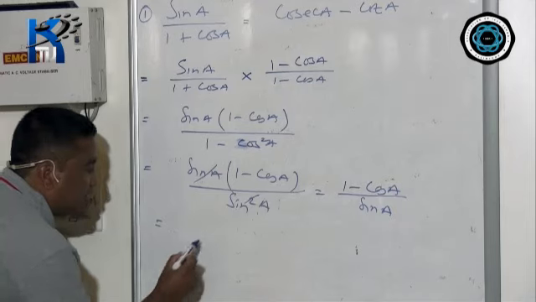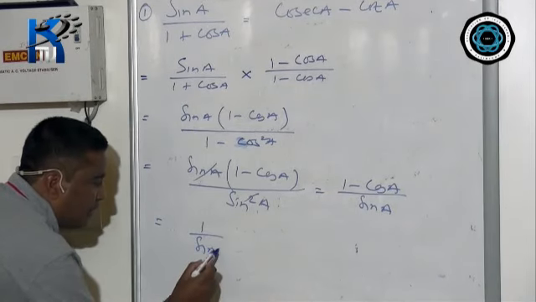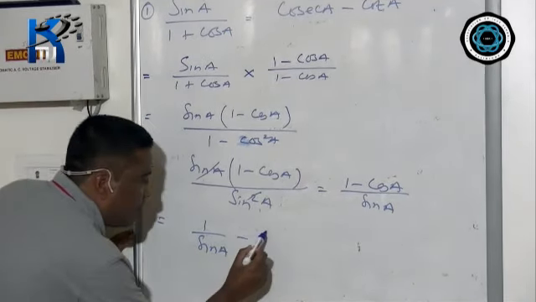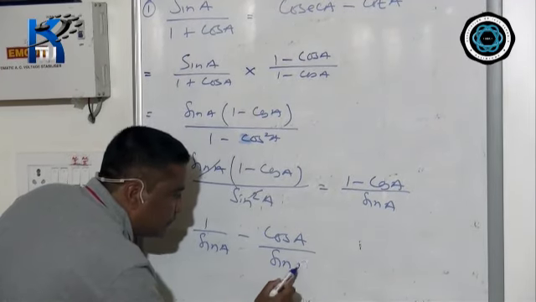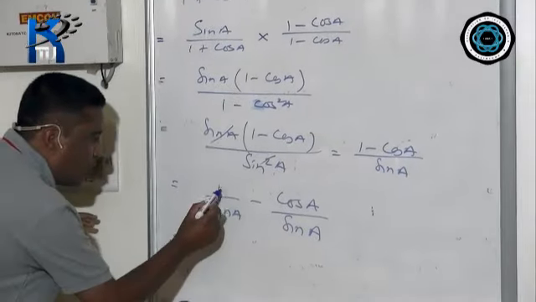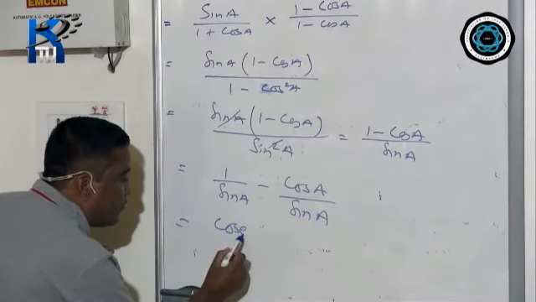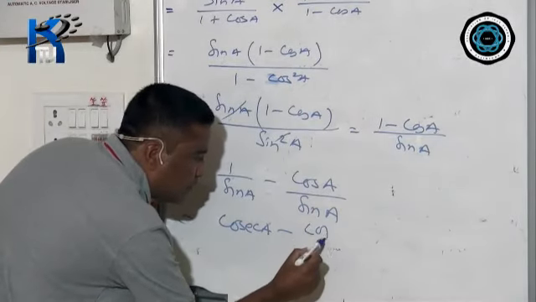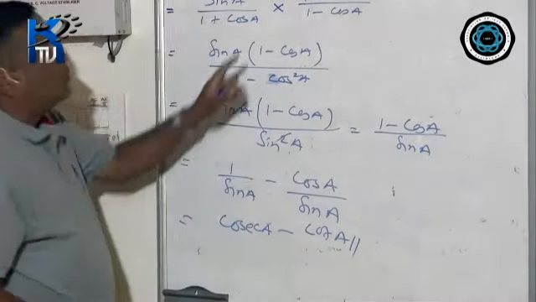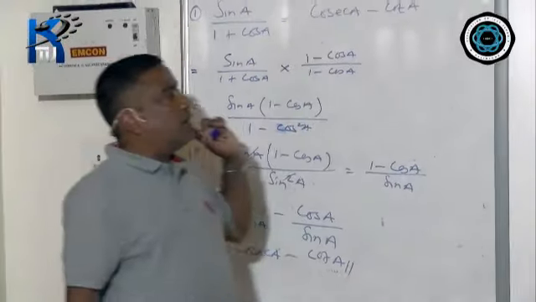After that, split it. 1 divided by sin A minus cos A divided by sin A. So 1 by sin means cosec A, cos by sin means cot A, hence proved. Similarly, question number 2,